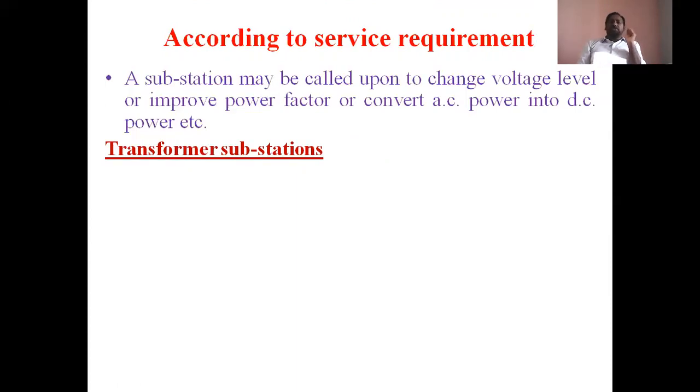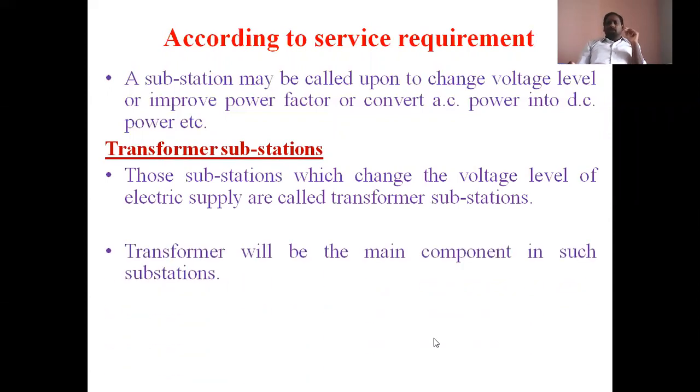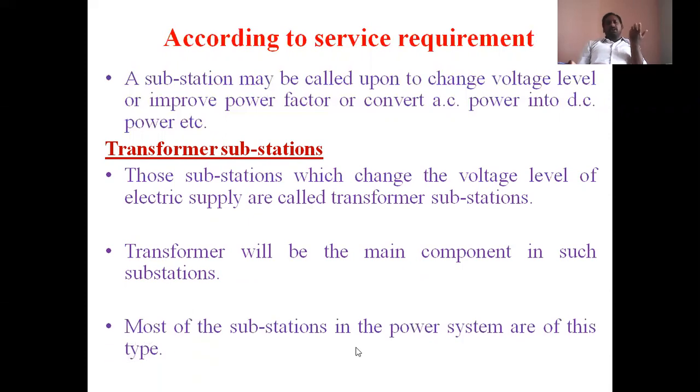That means in this substation, AC voltage levels are changed. In this type of substation, the transformer is the main equipment. Most of the substations in our electrical distribution system are of the transformer kind.